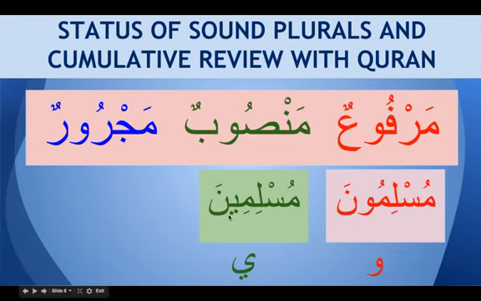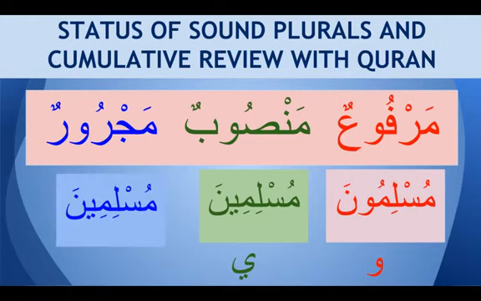Muslimina. So how do we write majroor? So majroor again is muslimina. It's exactly same as mansub. Again same thing here, we're looking at ya. So this ya is a sign of majroor. So how do we know in a sentence whether muslimina is mansub or whether muslimina is majroor?